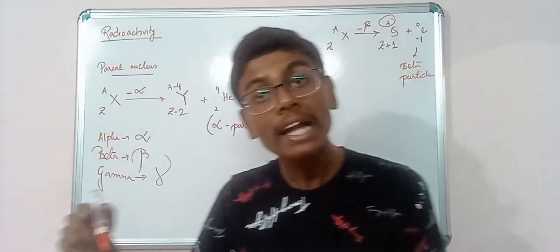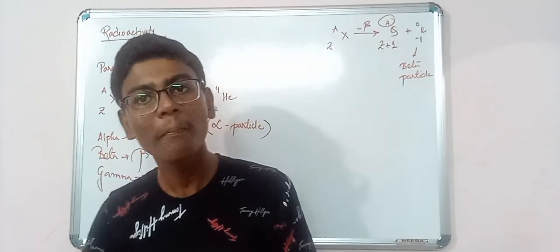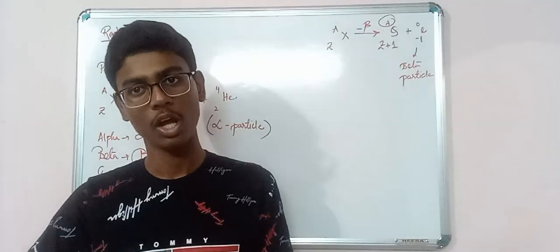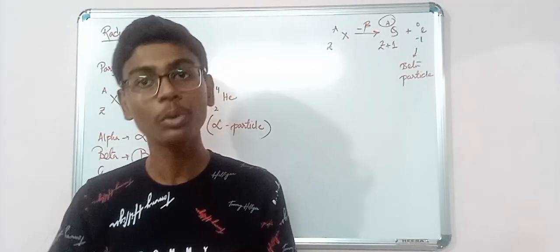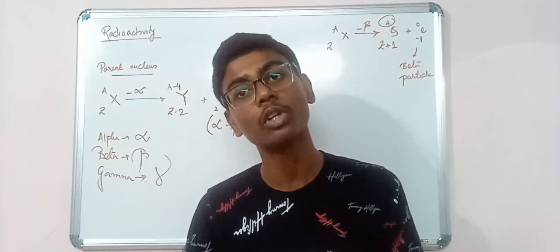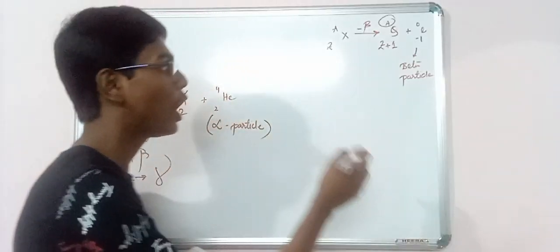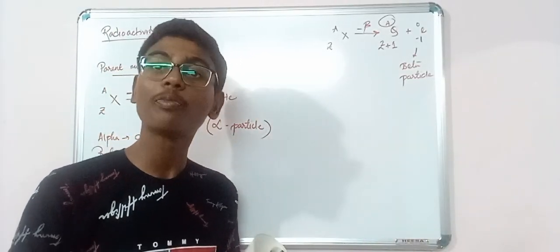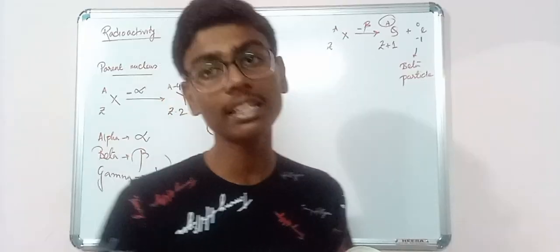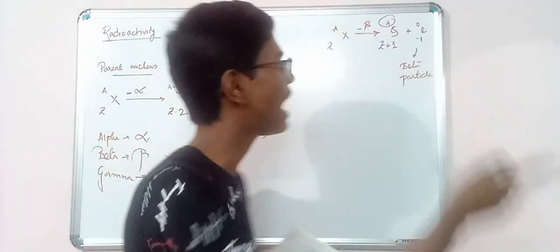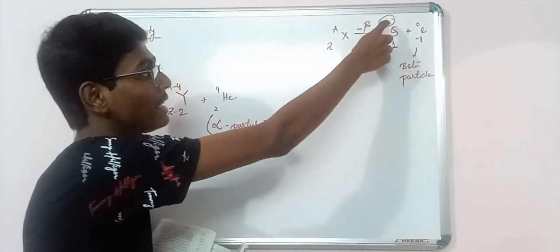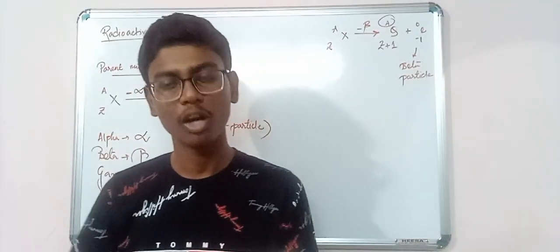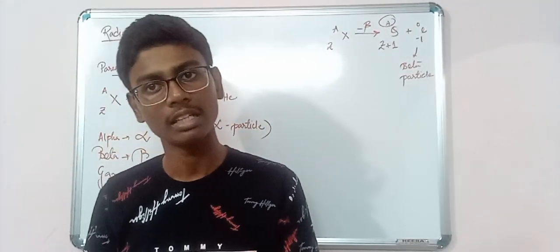Because one neutron from the nucleus got converted to a proton. We know that atomic number is equal to the number of protons. If the proton count is getting increased by 1, we will have to add 1 here. And why did the mass number not change? Because the net number of neutrons and protons is constant.